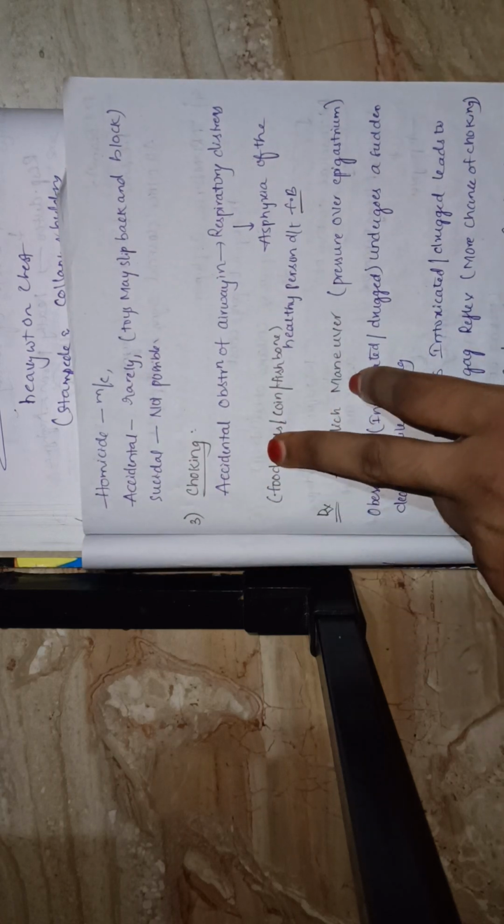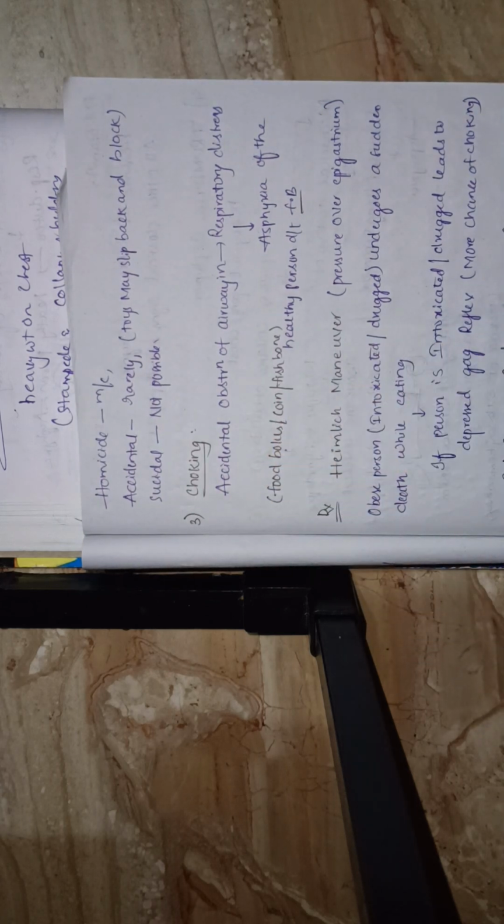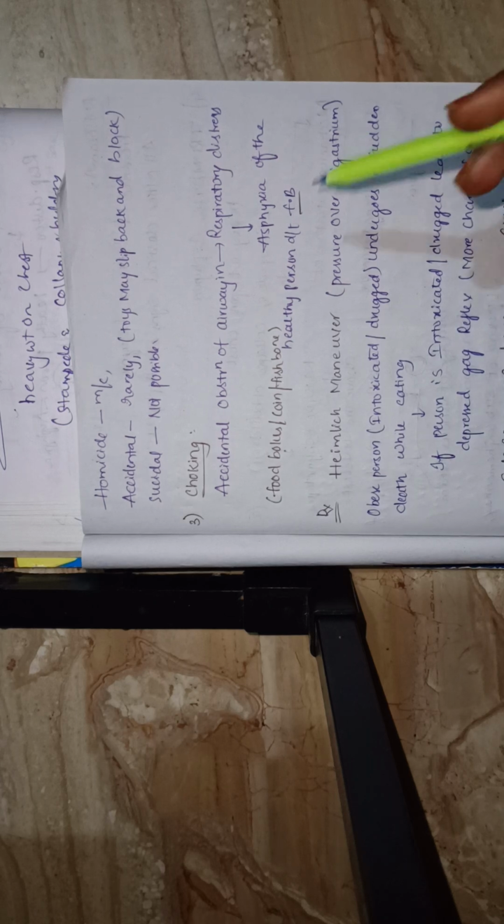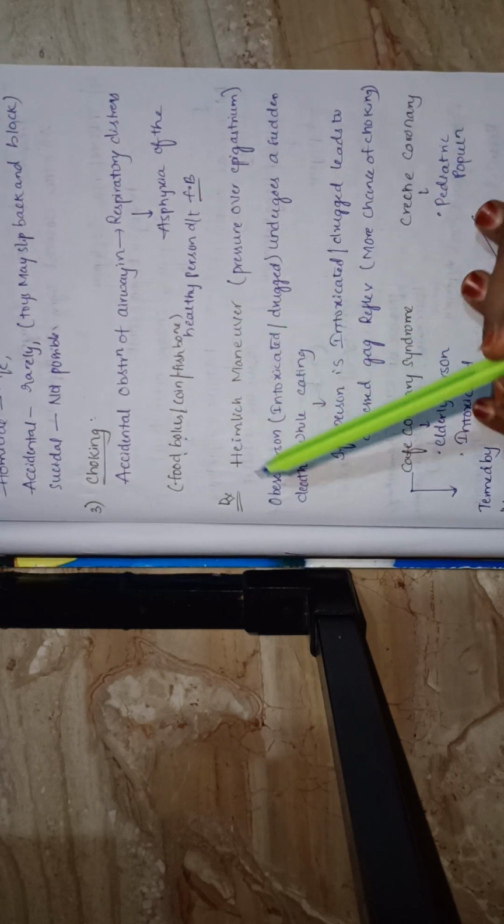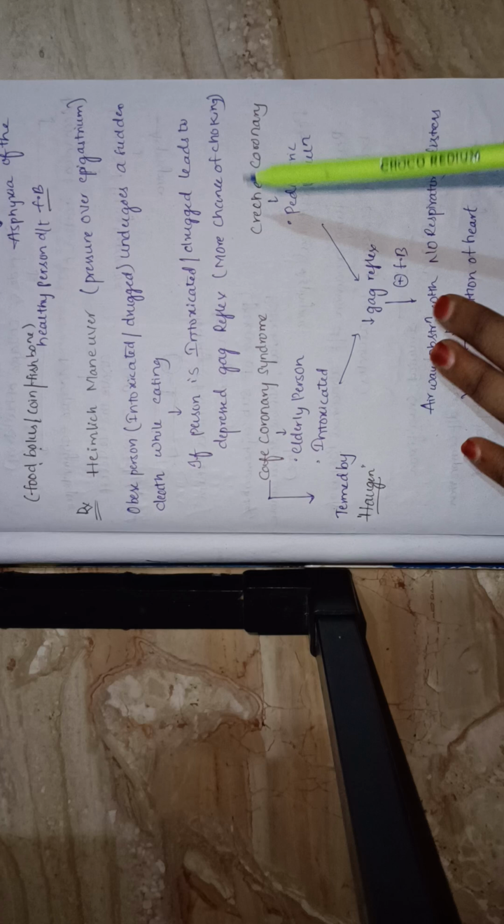Next, choking is accidental obstruction. Because of some foreign body in the mouth, it leads to respiratory distress and leads to death. What are the foreign bodies? Food bolus, coin and fish. What is the treatment? Heimlich maneuver, pressure, tracheostomy. In an obese person, like a drunkard who is drugged, sometimes while eating he dies. Why does he die? Because of two syndromes: cafe coronary syndrome and another syndrome.